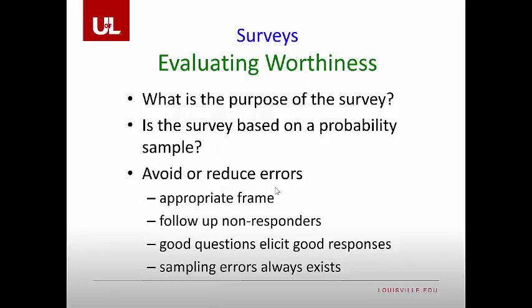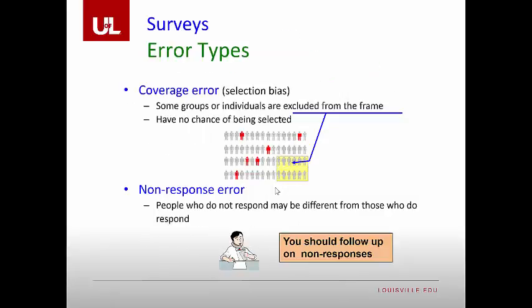And then lastly, sampling error always exists. And that is the one part that we get to live with, but we have ways of reducing that. For example, if we increase the sample size, we're going to get closer and closer to the population. Eventually, if we were able to ask everyone in the population, there would be no sampling error.